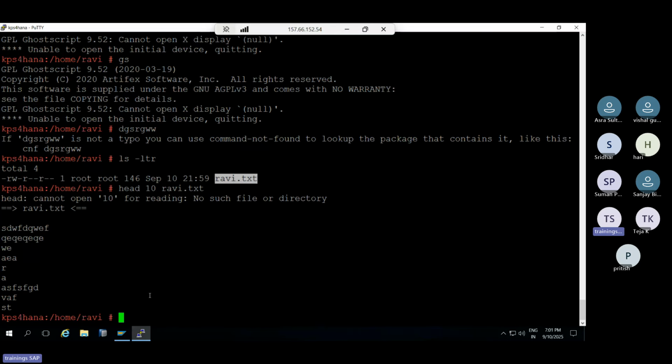So then, sir, I want to give the permission here. So this is also very important here, permission, the chmod command, right? Chmod.